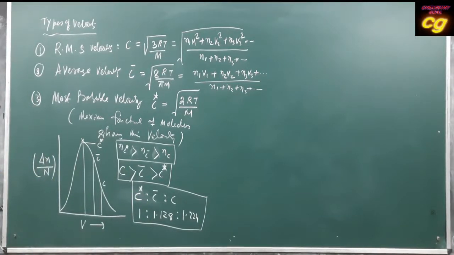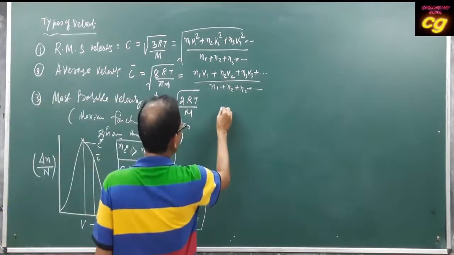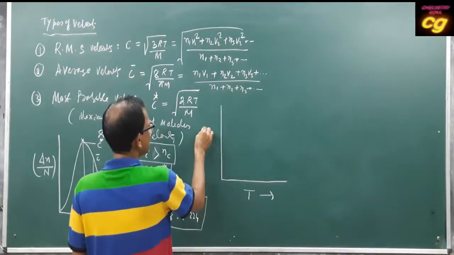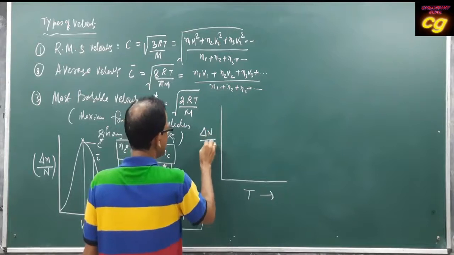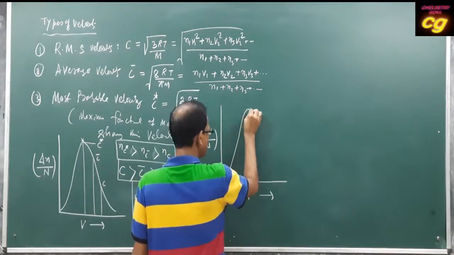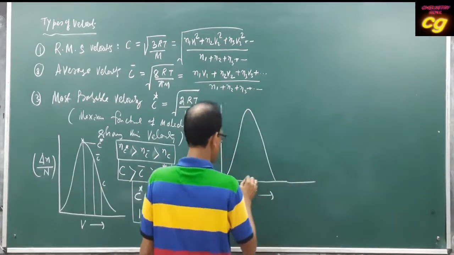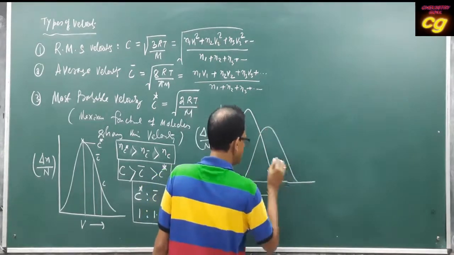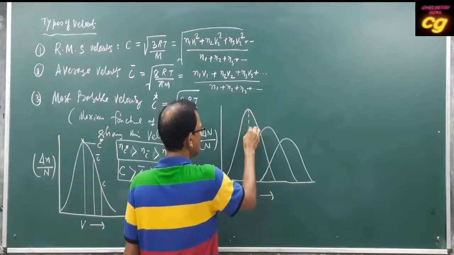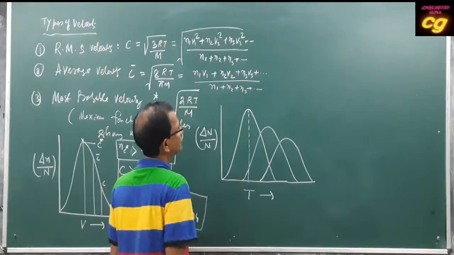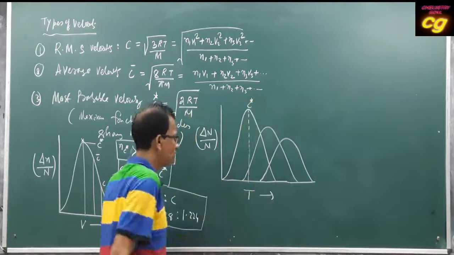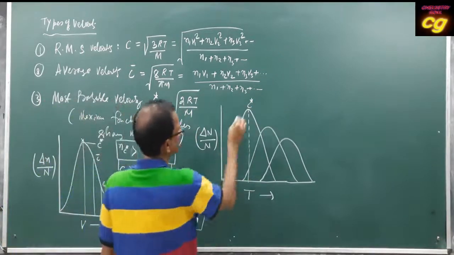Then these are the three types of velocity. But if you draw another graph related to temperature, this is your fraction of molecules showing velocity. If you draw, this is one graph. This will be another graph, and this will be another graph, and this graph indicates the most probable velocity at temperature T1.